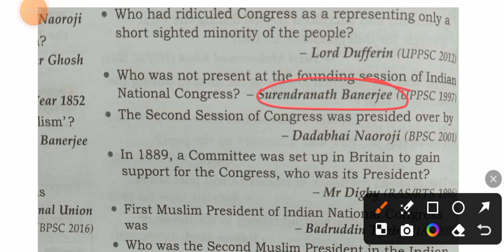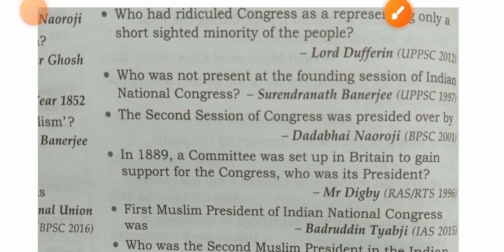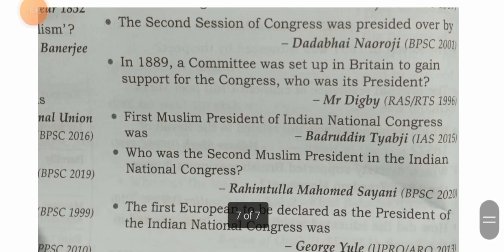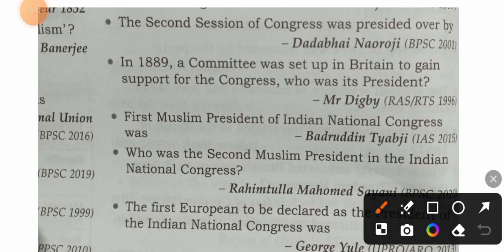The second session of Congress was presided over by Dadabhai Naoroji. In 1889, a committee was set up in Britain to gain support for the Congress. Who was its president? Mr. Digby. First Muslim president of Indian National Congress is Badruddin Tyabji. And the second Muslim president in Indian National Congress is Rahimtulla Sayani.